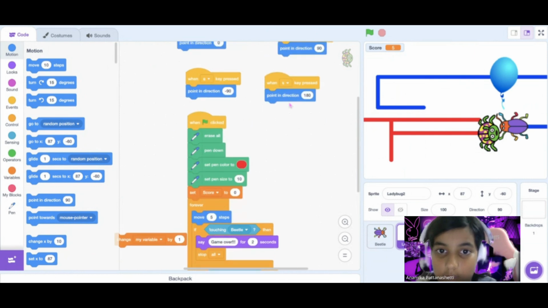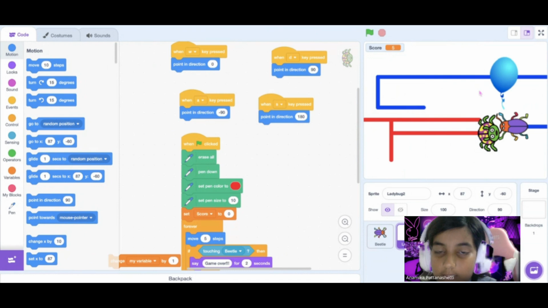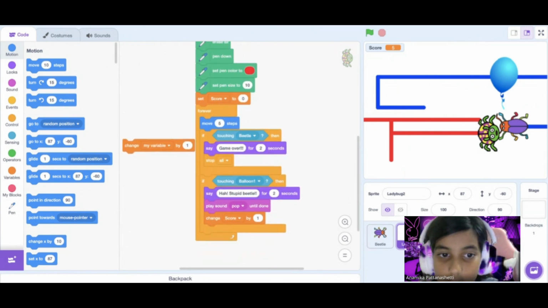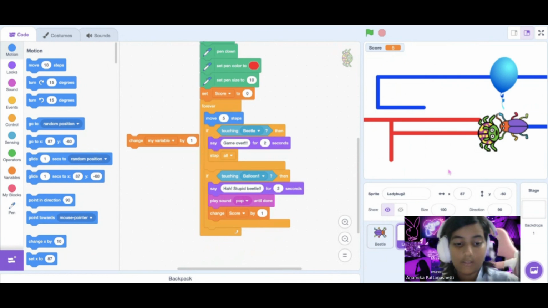The WASD keys point in the direction you want: W is for north, D is for east, A is for west, and S is for south. That way, you can point the ladybug to go in that direction.